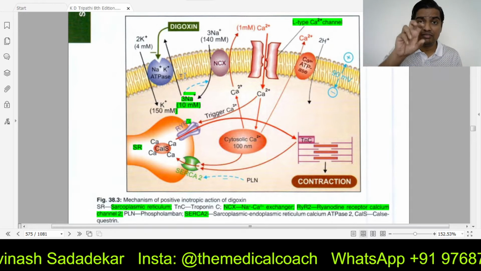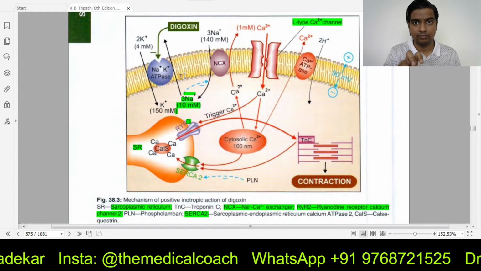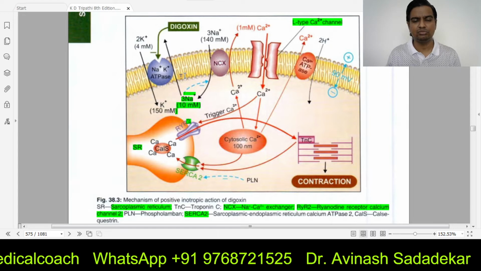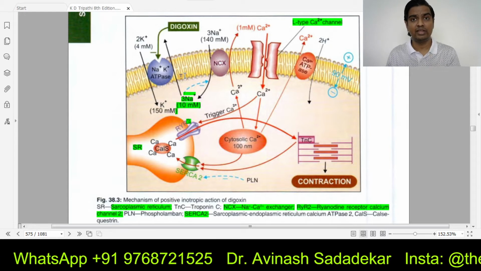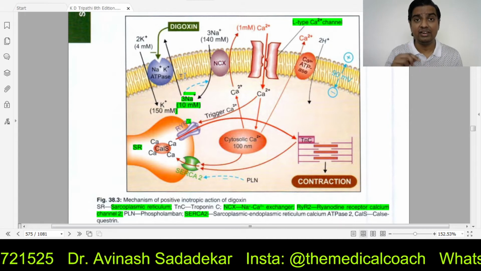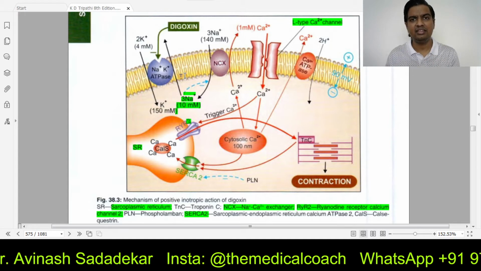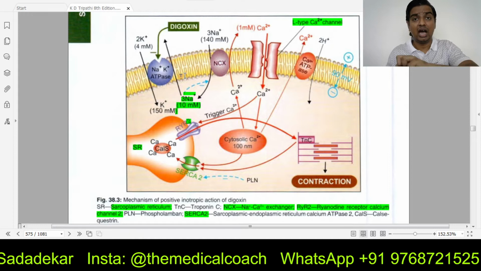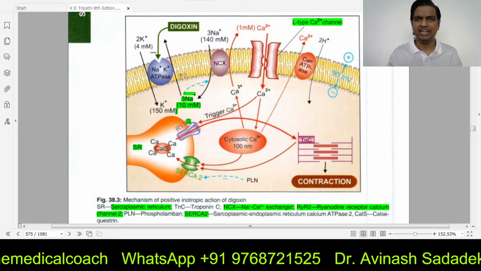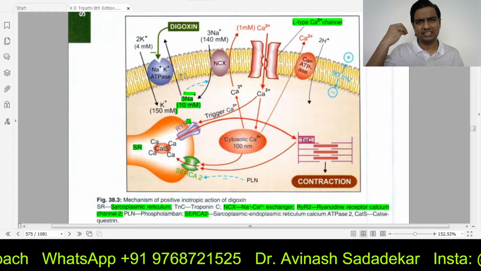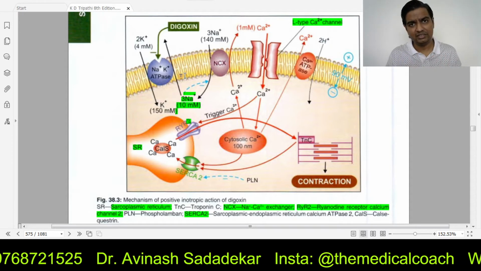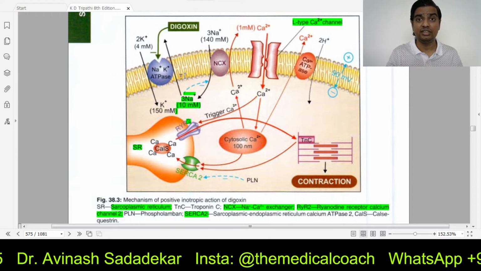Imagine 10 calcium came from outside. And that 10 calcium led to release of 100 calcium molecules from the sarcoplasmic reticulum. Simple. Contraction took place. When relaxation normally happens, SERCA should put 100 calcium ions back into the SR. Calcium ATPase should throw out, let's say, 5. And the sodium calcium exchanger should throw out 5. Matter ends. But after giving digoxin, this is what is going to happen.